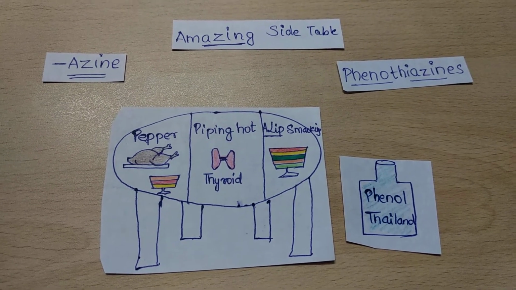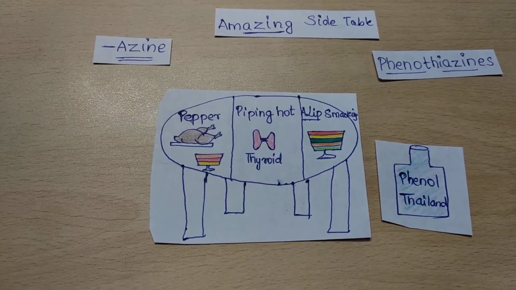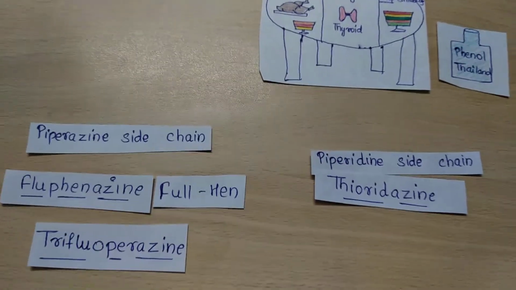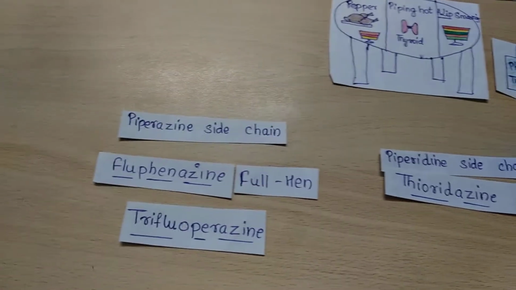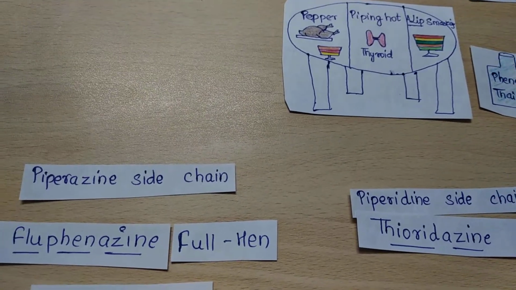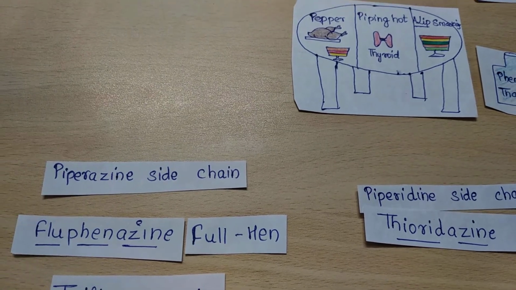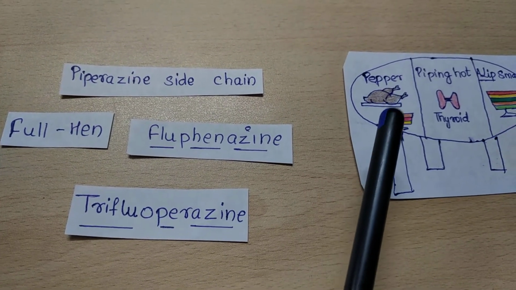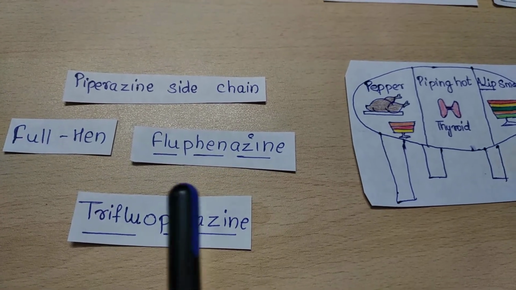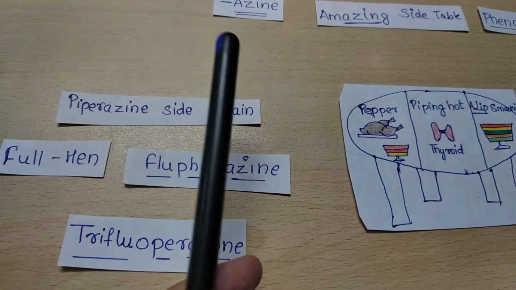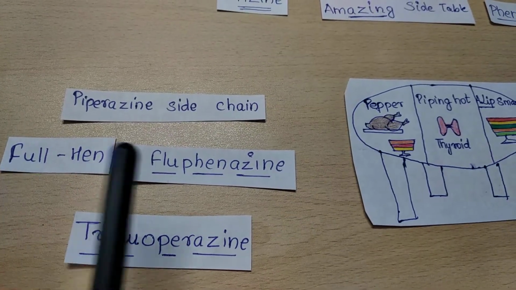This side table is again divided into three parts. The first part has pepper on it, a full chicken with pepper on it, a trifle with pepper on it. The second part has piping hot food which can burn the thyroid, and the third part has a lip-smacking trifle. First we will focus on the pepper. This full hen is going to give us the drug fluphenazine, with azine as the suffix.